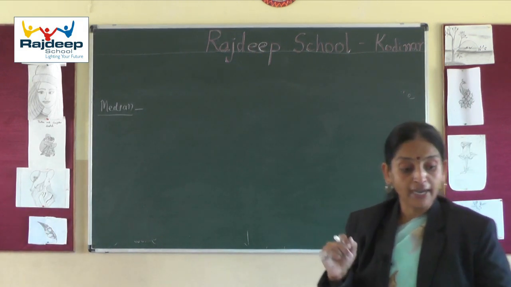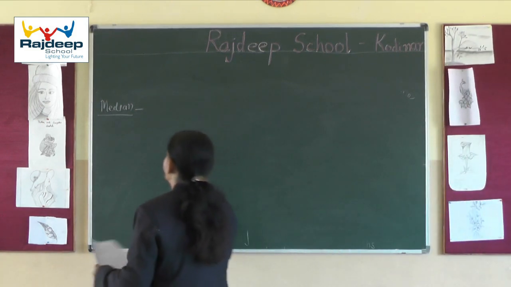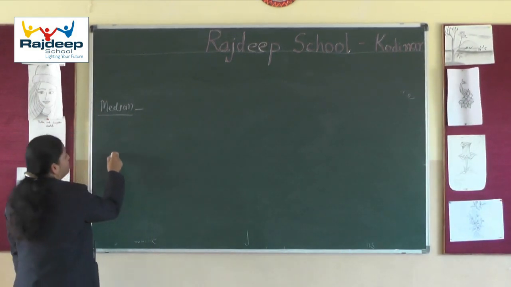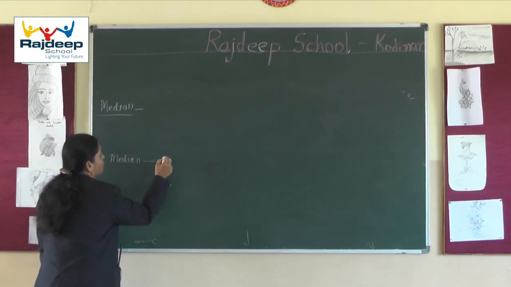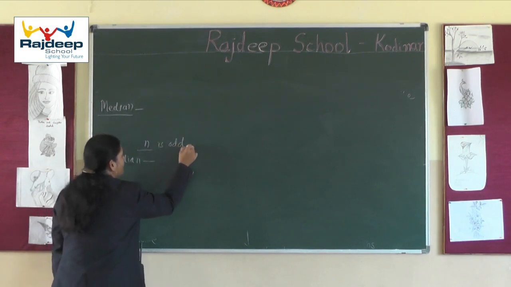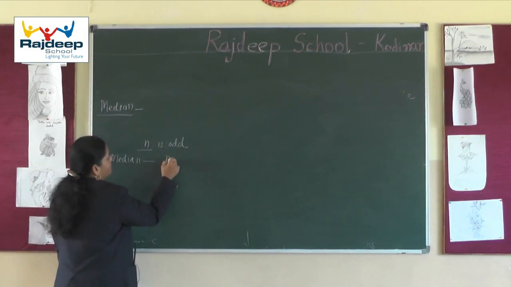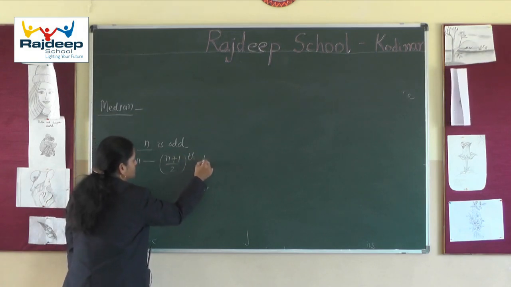For raw data and ungrouped frequency distribution, we have seen in 9th standard that if the number of observations n is odd, median is the (n plus 1) by 2th observation.